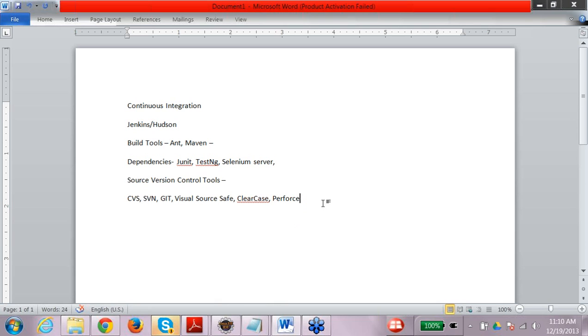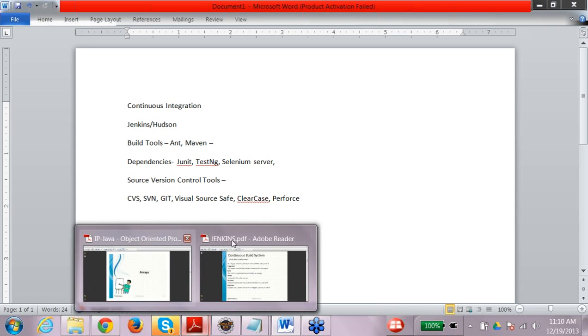So always remember that no company works without source version tools. They might work without a build tool or a CI tool, but the source control tool is always there. So we will be talking about certain terminologies which are associated with source version control tools as well as build tools. So starting with source version control tool,